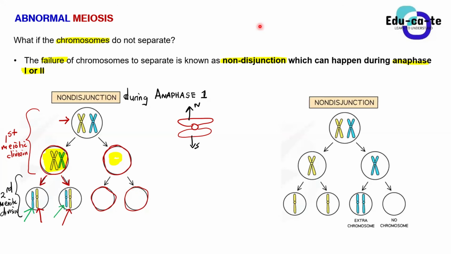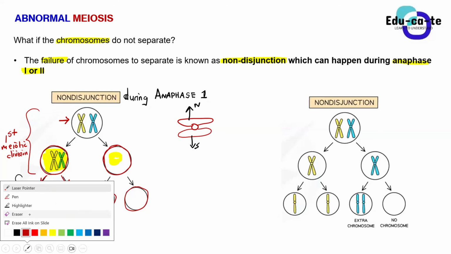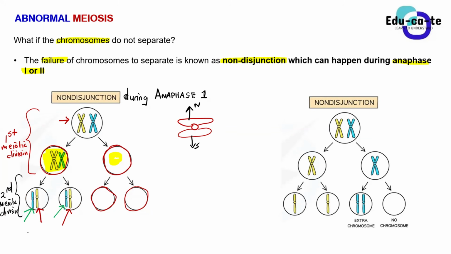Yes, Sam, what's your question? Sir, can this error be corrected or what? No, it cannot be corrected. Well, I don't think it can be corrected, but science and medical scientists keep on inventing better ways to fix human problems. Basically, I don't think it can be corrected. Once we have a sperm cell that has the wrong number of chromosomes, because now this one has 2 of them, this one has 2 of them, this one has 0, this one has 0. So it's not what it's supposed to be. We're supposed to have 1 in each and every cell.